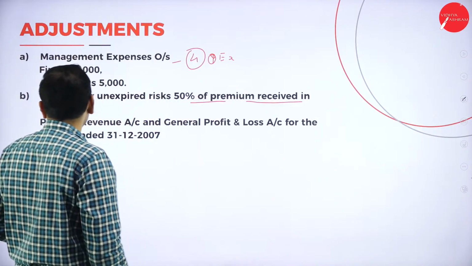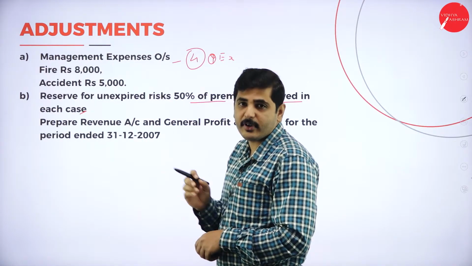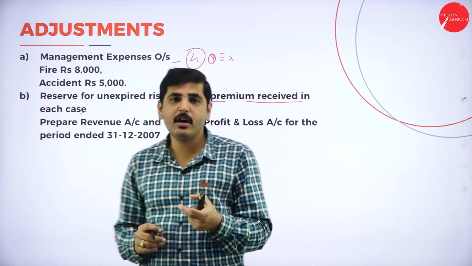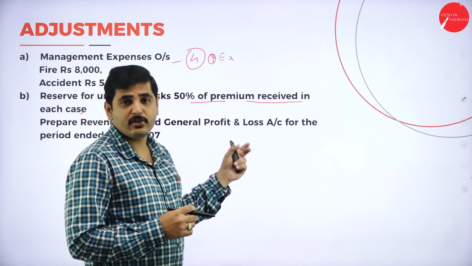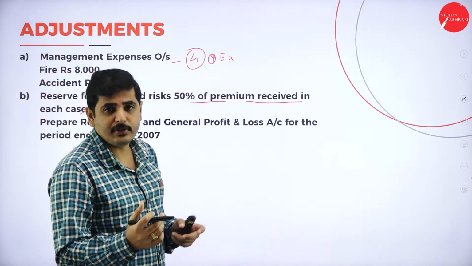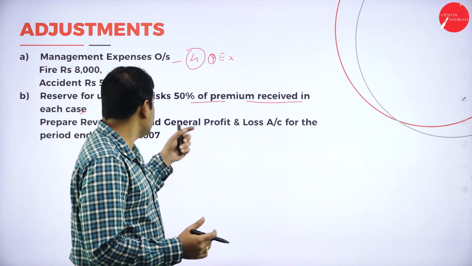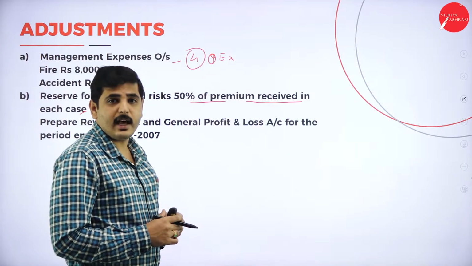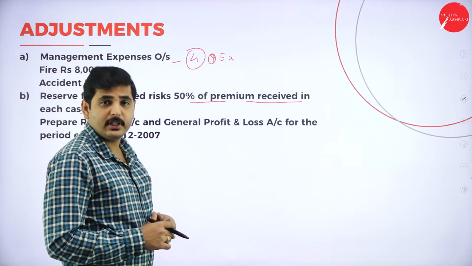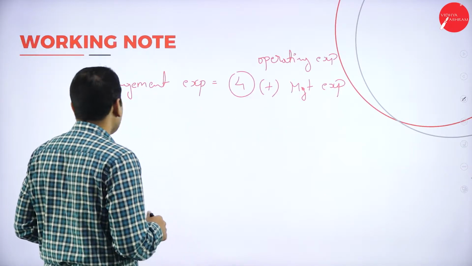Next point, reserve for unexpired risk. What we have to do? We should deduct the reserve from the actual premium received. It is a law, keep this in mind. According to law, in case of accident or fire insurance, 50% of the actual premium received we should keep as a reserve. That's why we deduct the reserve. In case of marine, 100% of the premium should be kept as reserve.